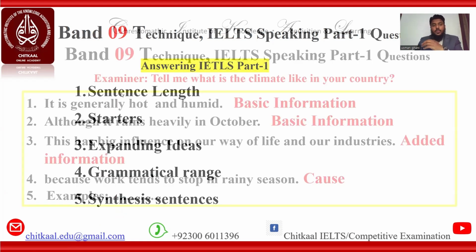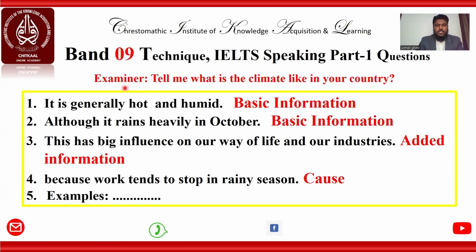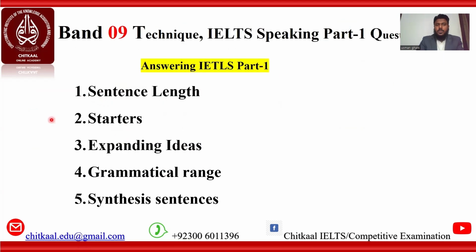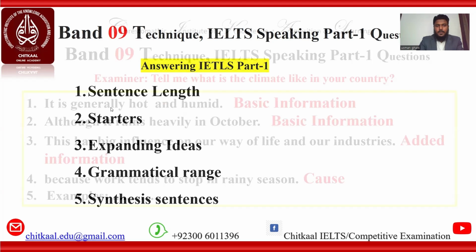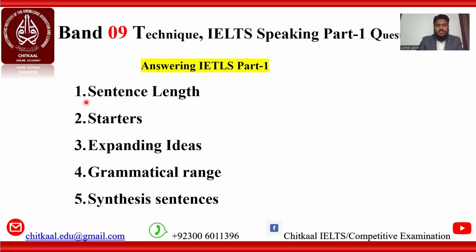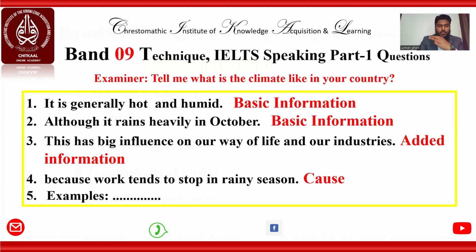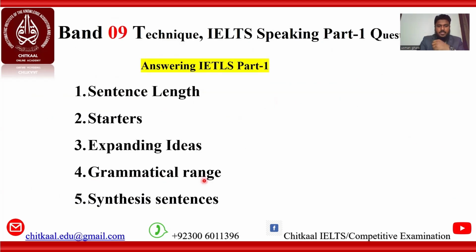Very well done. Now I'd like you, Mr. Reis, to go through these one by one. Can you please read this for me? You see the mouse cursor is on. What comes first? Sentence length. Number 2? Starters. Number 3? Expanding ideas. Number 4? Grammatical range. And number 5? Synthesis of sentences.